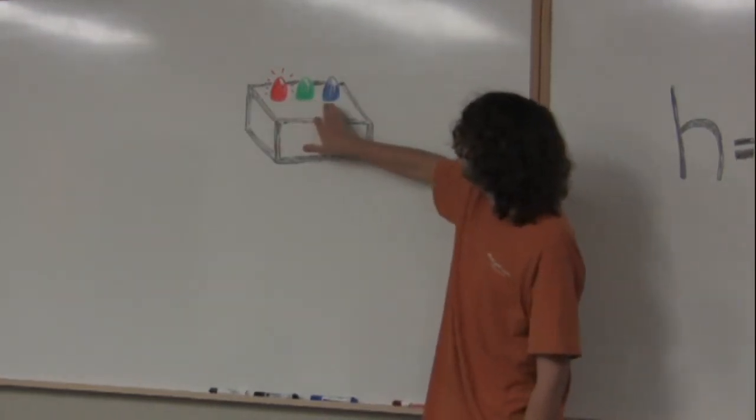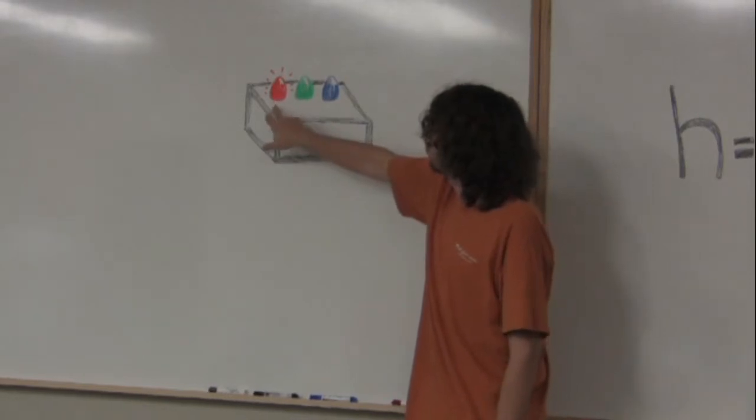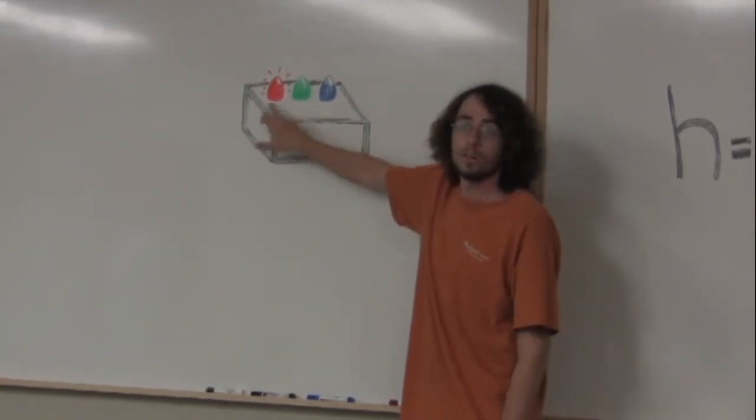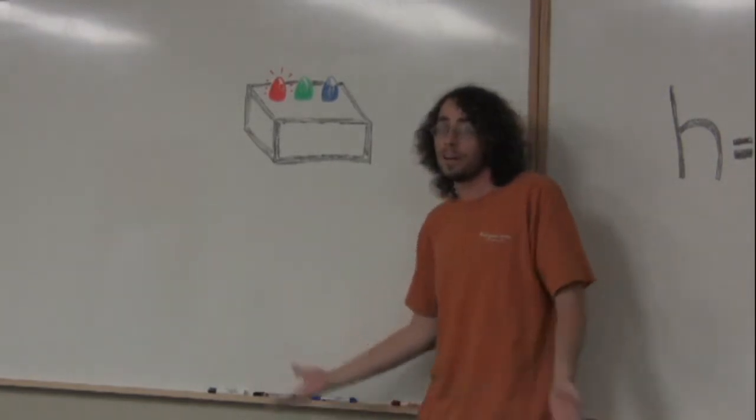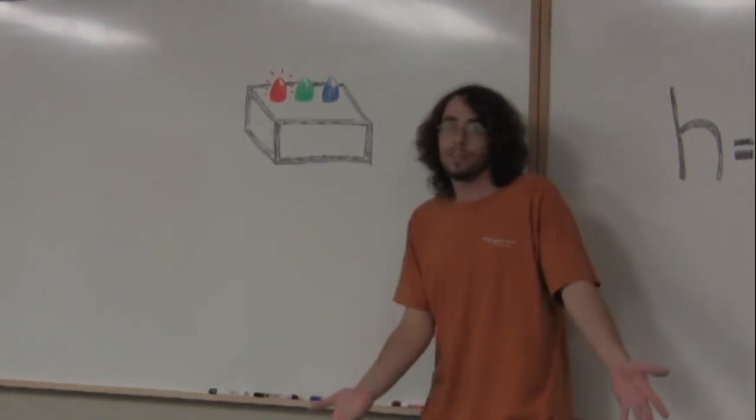Okay, imagine you have a box with 3 different colored lights on it. One red, one green, and one blue. Now imagine the situation where the red light is always on all the time. You would be able to determine which lights were on without ever having to actually look at the box. You would know that the red light was always on.